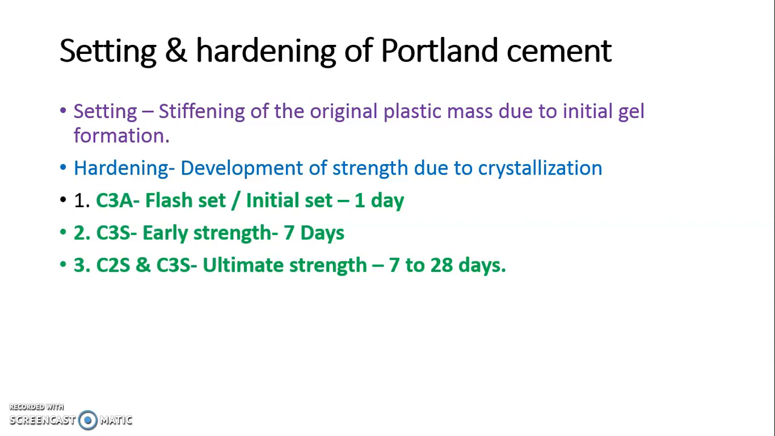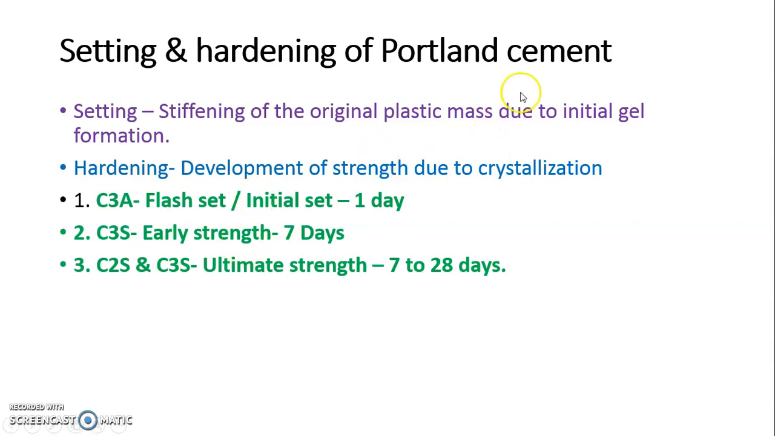Just a few minutes ago I told you that due to the presence of aluminium component, initial set to the cement is acquired, whereas prolonged strength is due to the presence of silicates, C2S, C3S. So try to remember these abbreviations along with their setting time. C3A provides flash set, it is also called initial set. That is 1 day set is due to C3A.